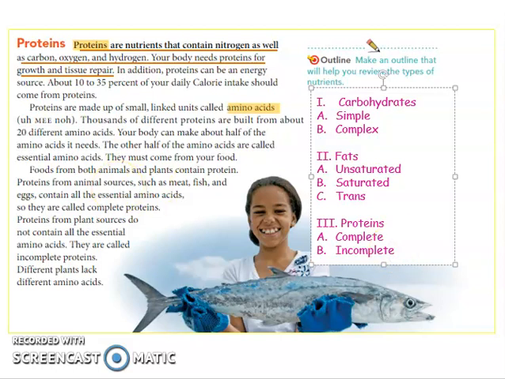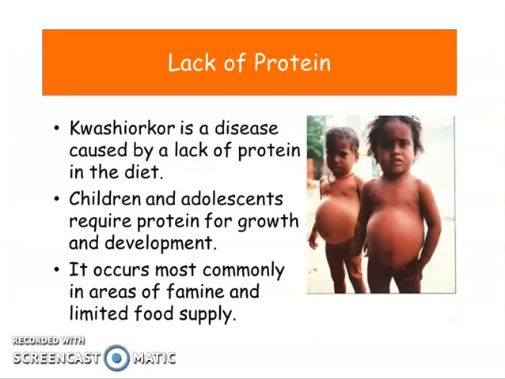Now, there are some diseases that you can get when you lack protein. An example of a disease that you could get when you are not taking protein properly is kwashiorkor. Kwashiorkor is caused by a lack of protein in the diet. Children and adolescents require protein for growth and development. Why? Remember that the function of protein is to build, and it is also responsible for our growth and the development of the body.